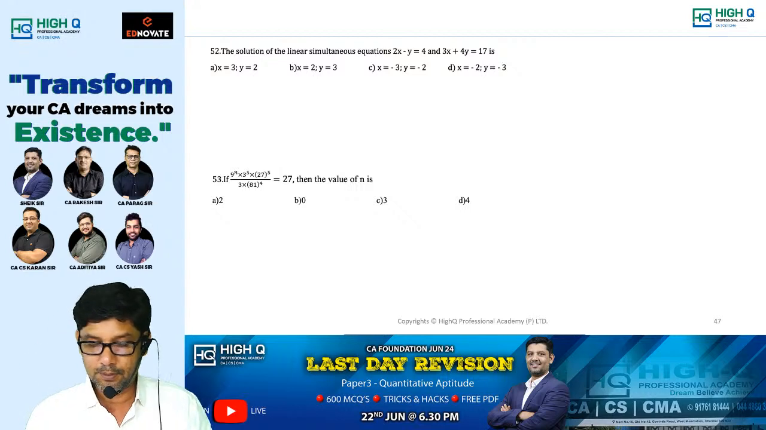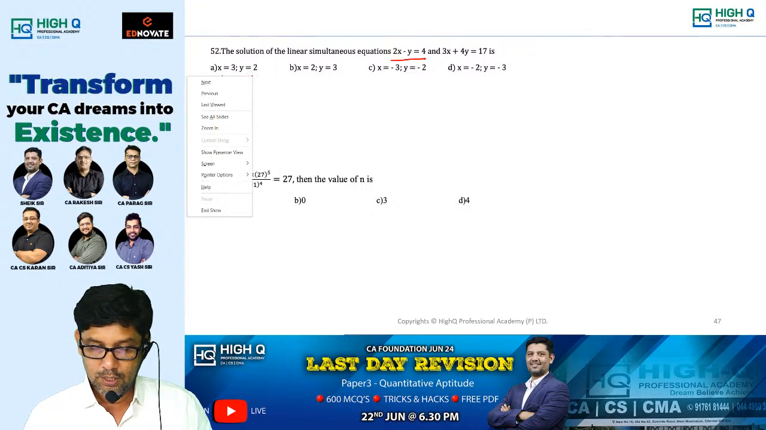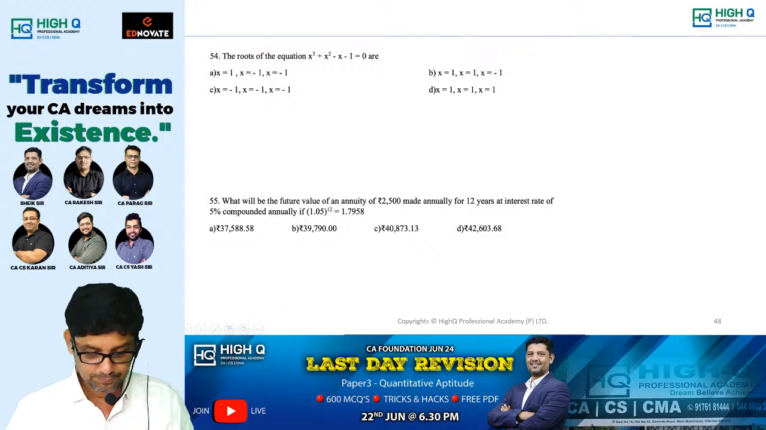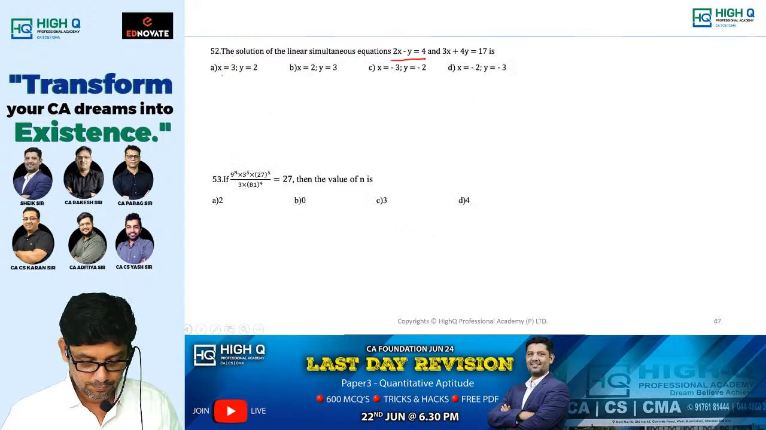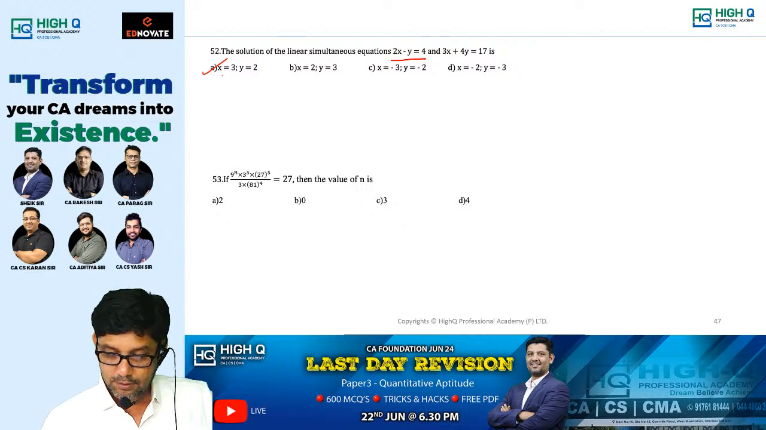Next, the solution of the linear simultaneous equation. Oh, what a simple question. 2x minus y is equal to 4. What will you do? 6 minus 2, 4. I think option A is satisfying. Option A is satisfying.